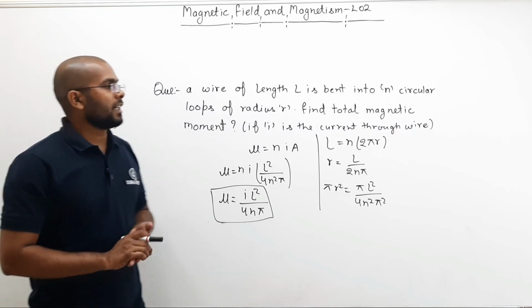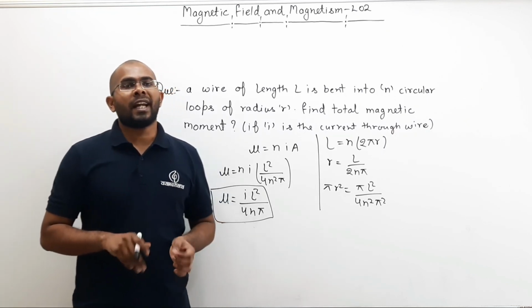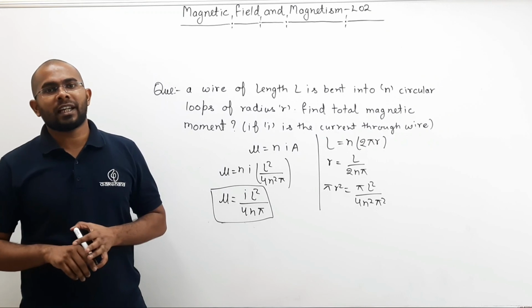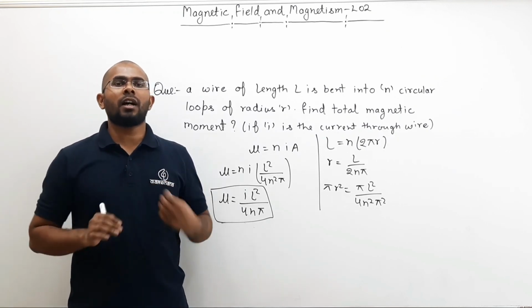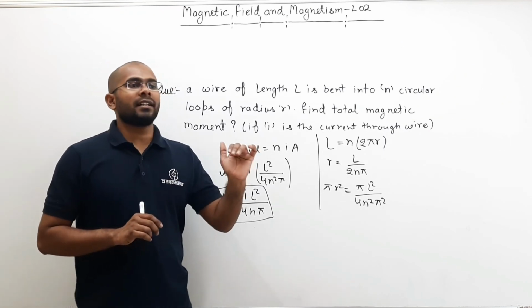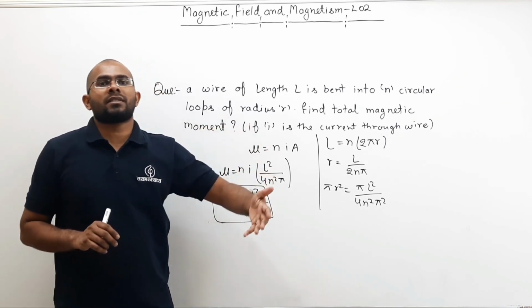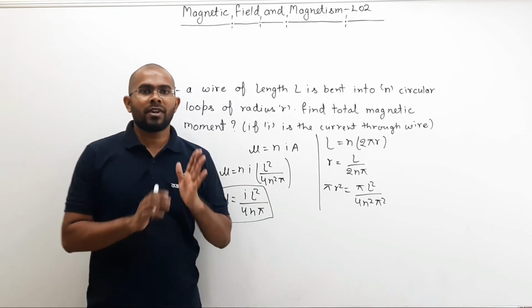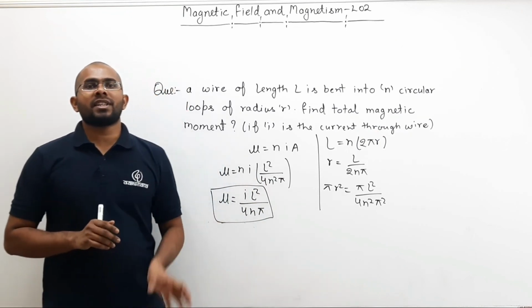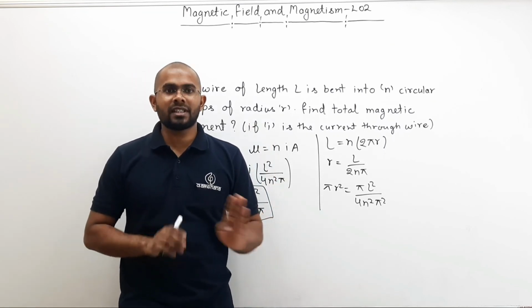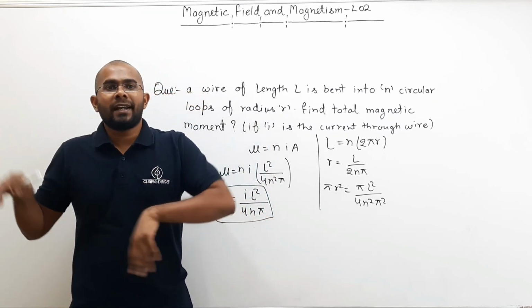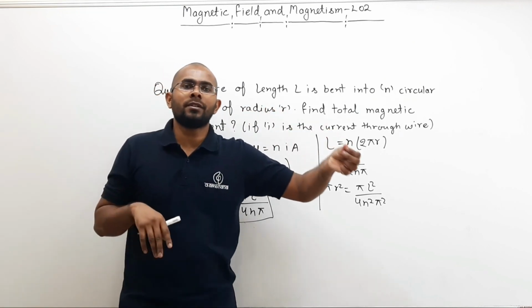So this was the end of torque on a loop and force on a current carrying conductor. In the next class, we will talk about how a current carrying conductor itself produces a magnetic field. Until now, we have seen what happens if a current carrying conductor is placed inside an external magnetic field. It experiences some amount of force.